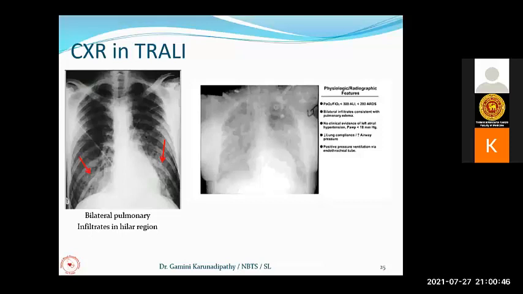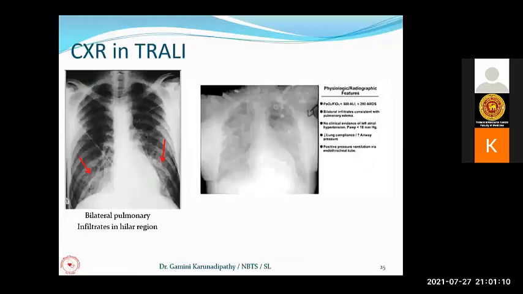Now this is the picture of two X-rays in TRALI. This is a mild case. You can see the bilateral pulmonary infiltrates in both lung hilar regions. And this is an advanced case. All lung fields are involved in the congestions like that.